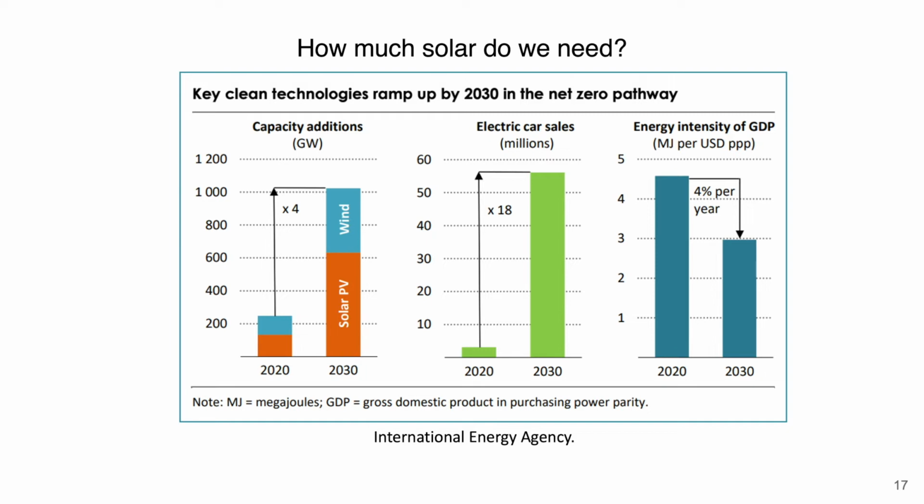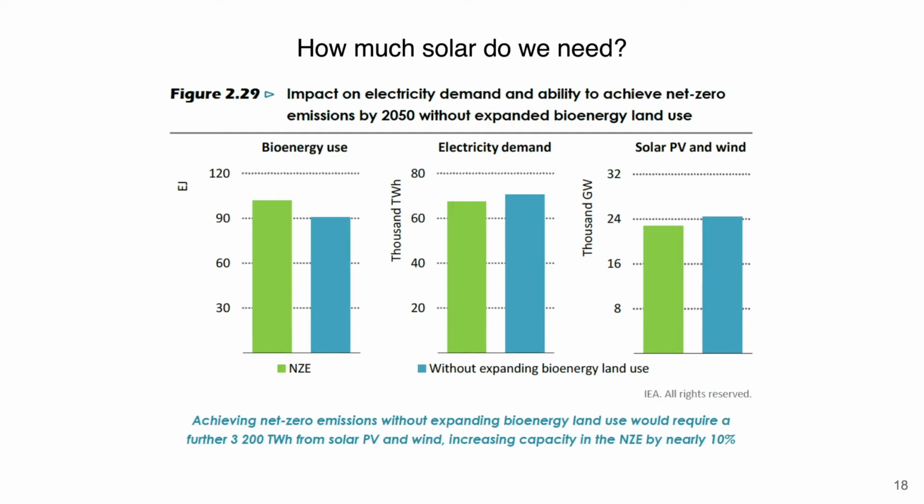From the International Energy Agency, IEA, to reach net zero by 2050, we first need to increase solar and wind up to 4 times more capacity by 2030 compared to that of 2020. So from about the 200 gigawatt range to the 1,000 gigawatt range total of solar PV and wind. In addition, according to the IEA, we need about 24,000 gigawatts or 24 terawatts of solar and wind capacity by 2050 as shown.